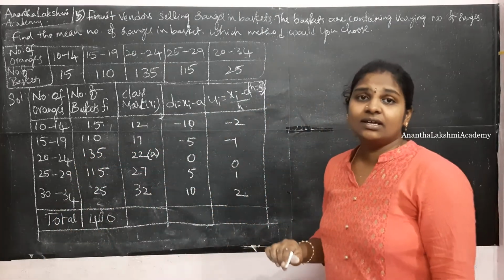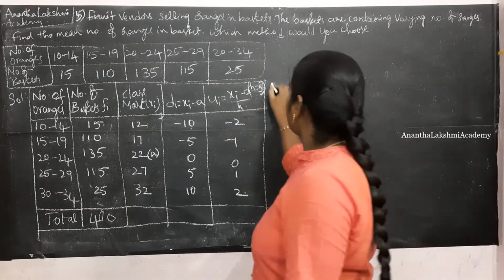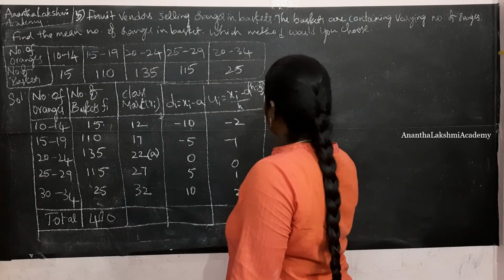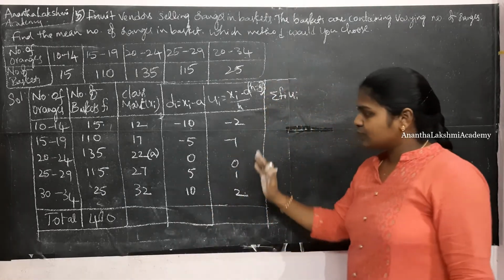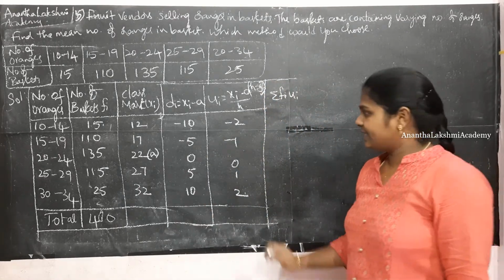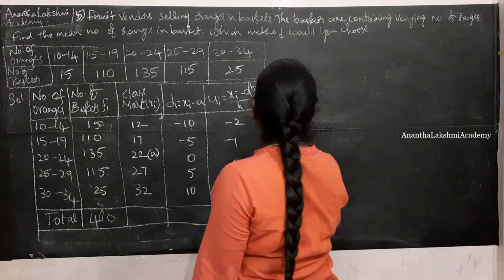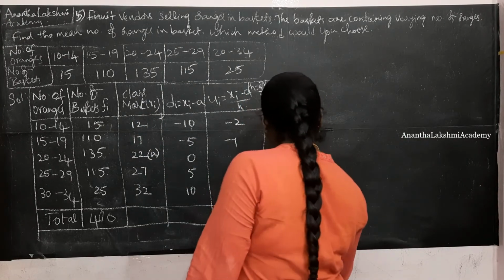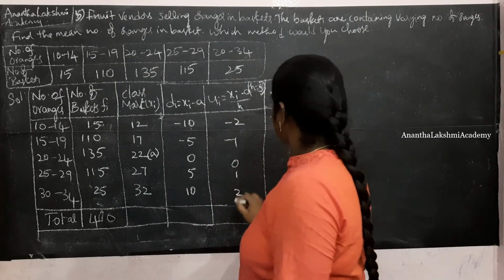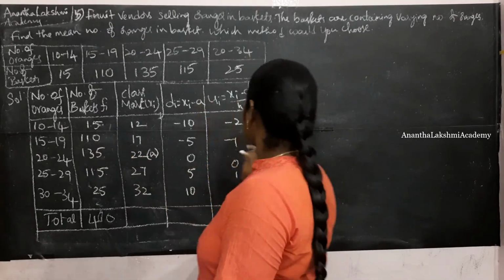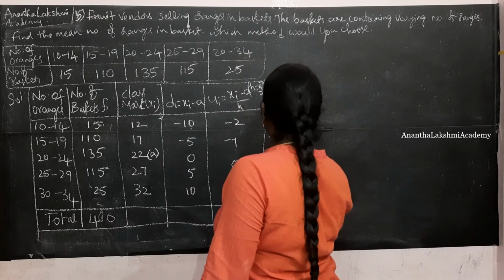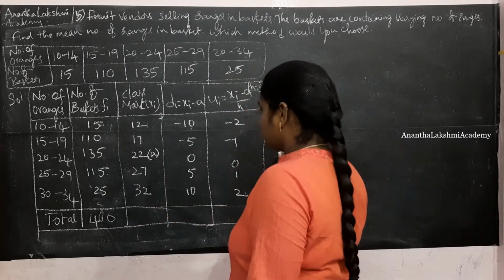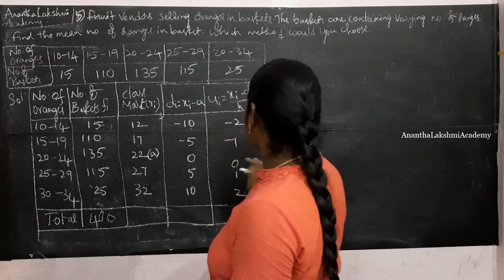So using the step deviation method, what are we going to calculate? Sigma fi into ui. So this is in 2s and 1s, right? That is quite easy. 15 2s are minus 30. 110 into minus 1 is minus 110. 135 into 0 is 0.